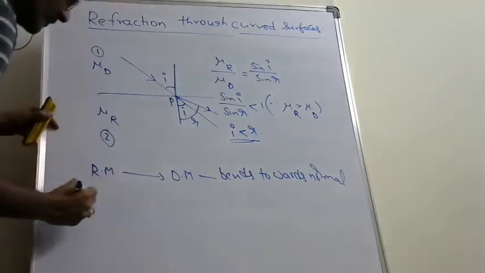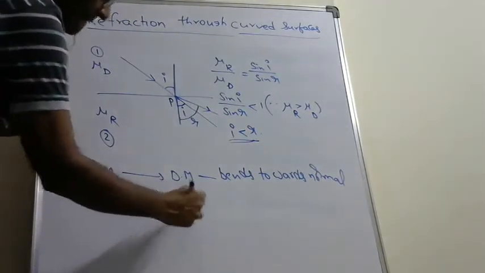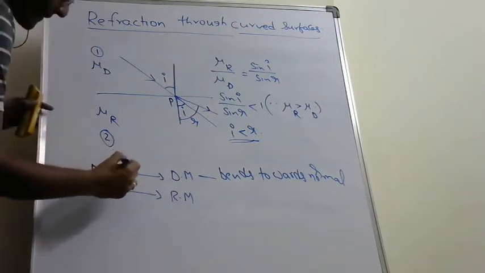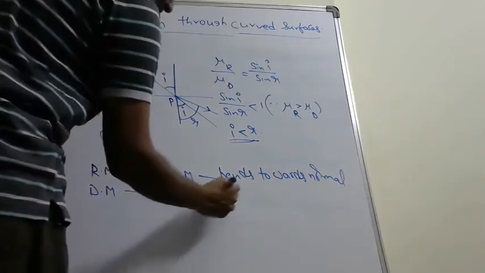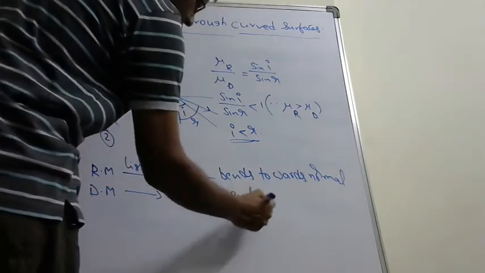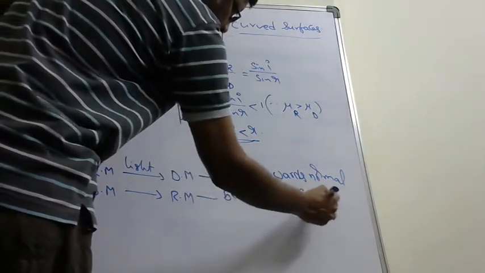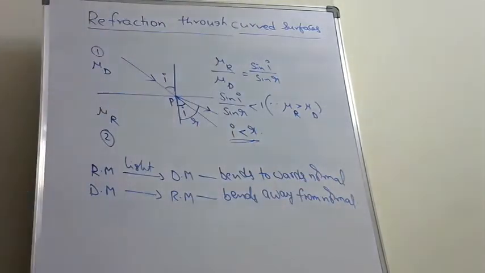Another point: if the light ray travels from denser medium to rarer medium, then it bends away from normal. Away from normal. Okay.